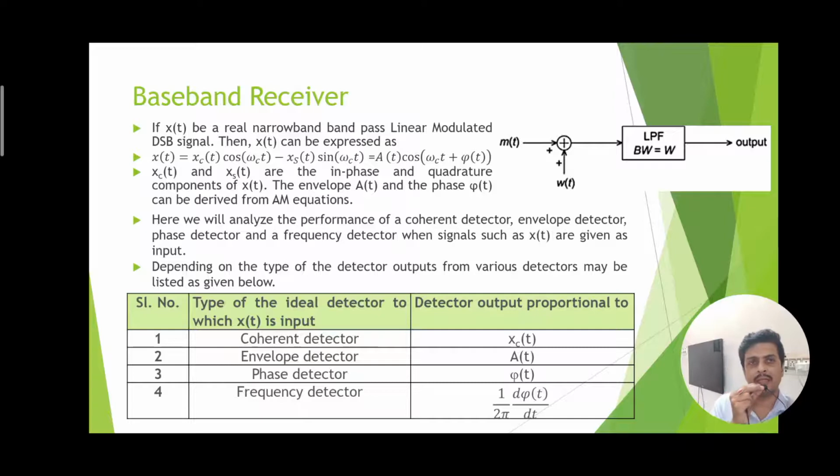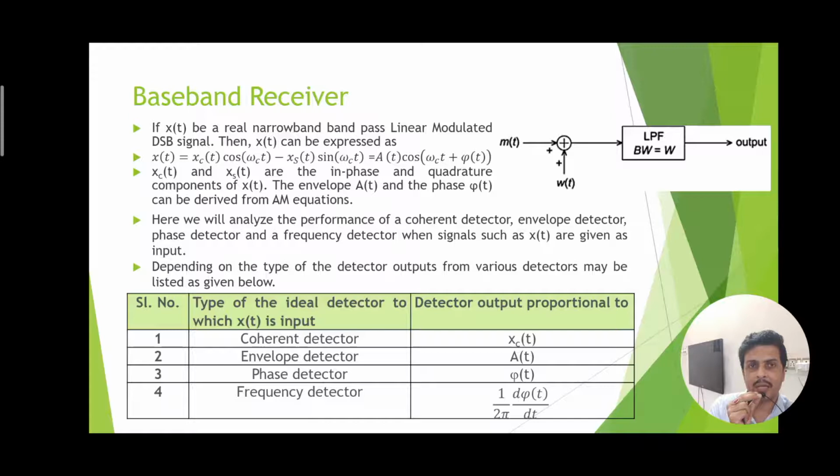Now, if XT is the real narrowband bandpass linear modulated DSB signal, then XT can be expressed as the difference of the in phase and quadrature components. So the envelope capital AT and the phase can be derived from the amplitude modulated signal equation. So here the column which is shown explains the important electrical characteristics of the modulated signal and the detector.